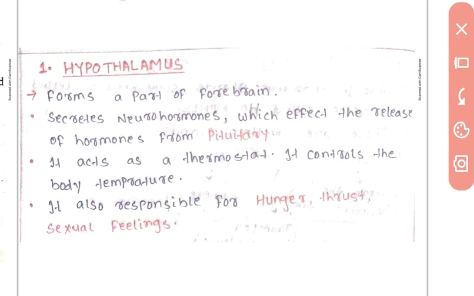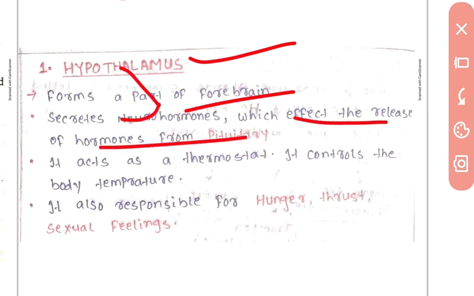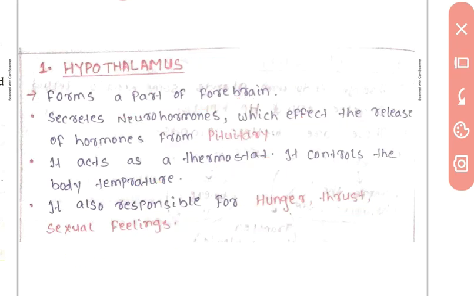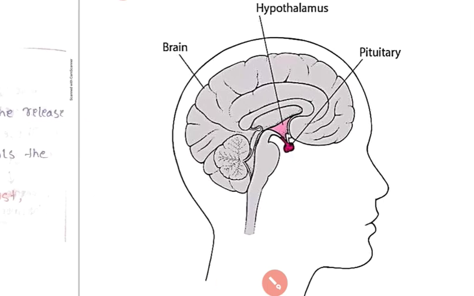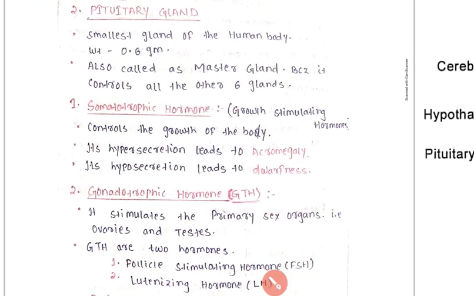So the hypothalamus is a part of the forebrain and it is situated just above the pituitary gland, and it secretes neurohormones which affect the release of hormones from the pituitary. It acts as a thermostat, means it controls the body temperature. It is also responsible for hunger, thirst and sexual feeling. So this is all about the hypothalamus gland.